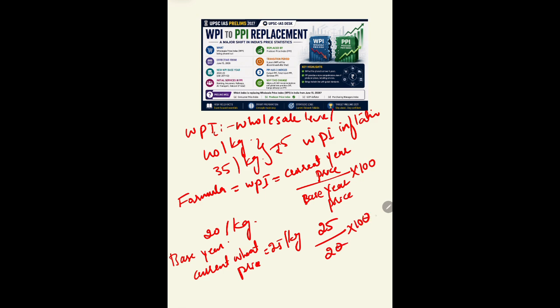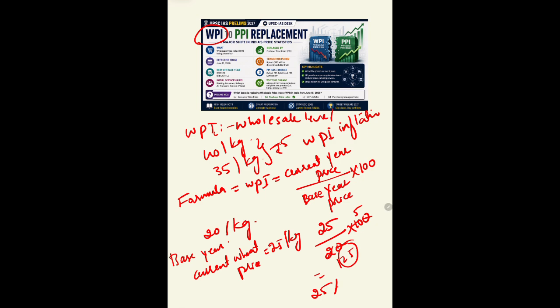So we take current price upon base year price into 100, and we get a 25% increase. This means wheat prices have increased by 25% compared to the base year. The main components of WPI are primary articles like food grain, vegetables and minerals, fuel and power, and manufactured products.